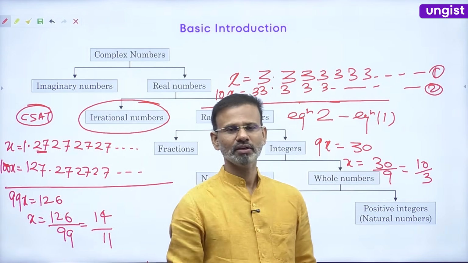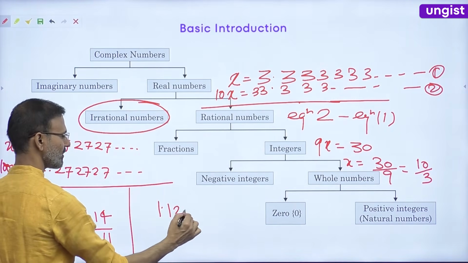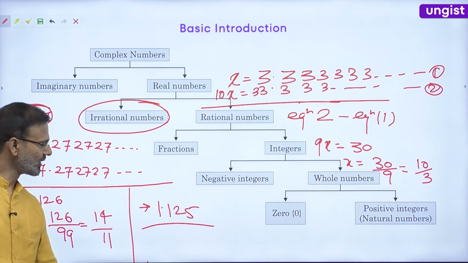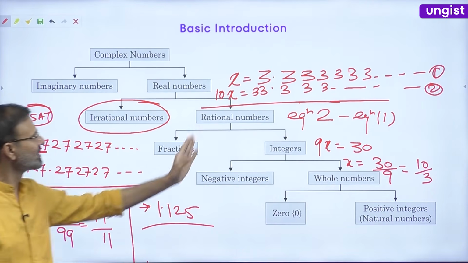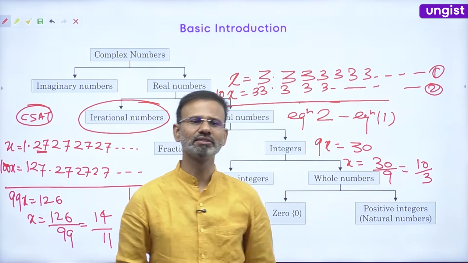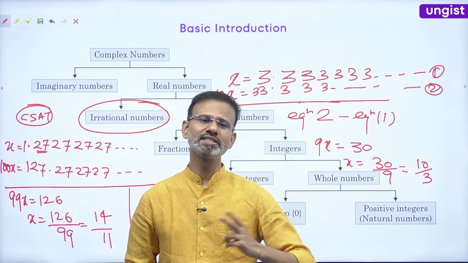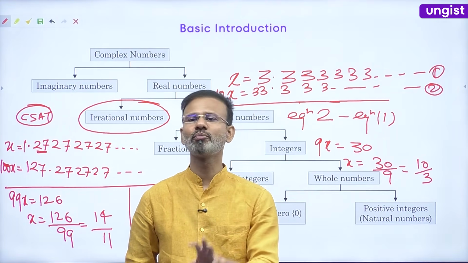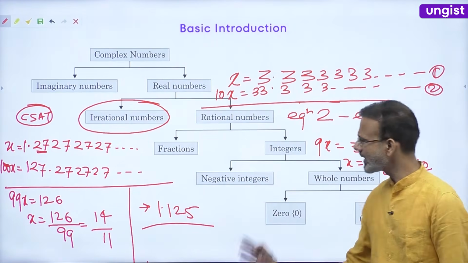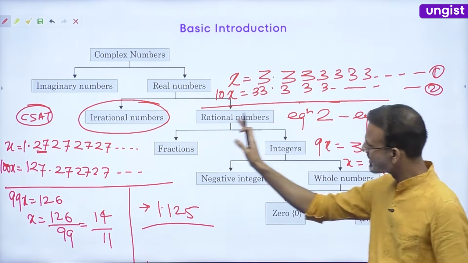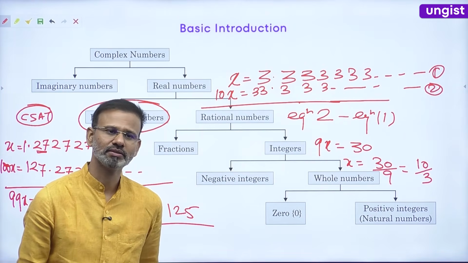Now think on it. We know if we have countable digits after the decimal, we know the process how to convert this number into fraction. If we have infinitely many digits, we know the process how to convert this number into fraction. Now, the definition is saying a number that cannot be represented in the form of p by q. Cannot be. What case will it be where this process will cease, where you won't be able to use it?